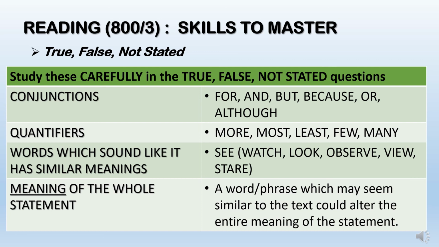Then finally, the meaning of the whole statement. A word or phrase which may seem similar to the text could alter the entire meaning of the statement. So for MUET reading, you really need to understand. It's not just about finding the words or the clues from the text. You have to understand the meaning or the intention of the statement. Only then are you able to answer the question well.